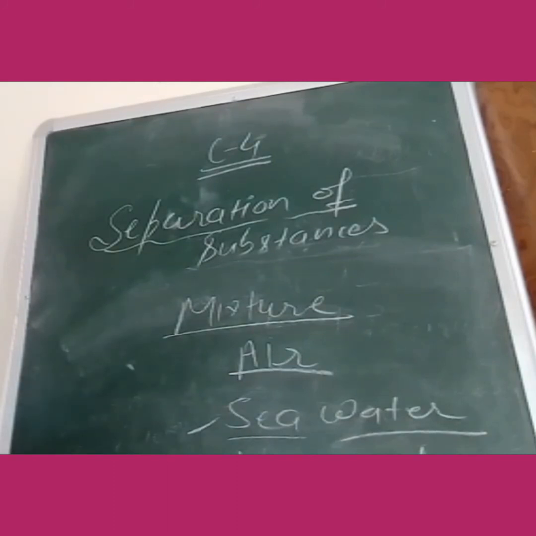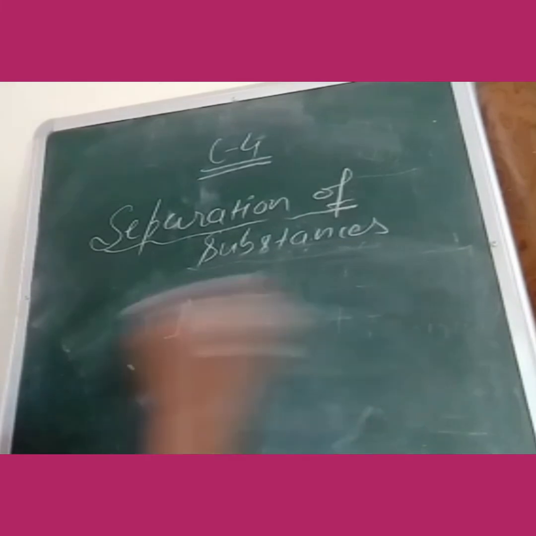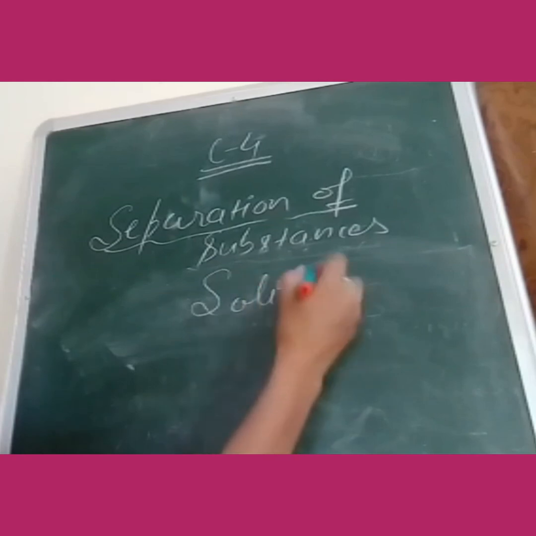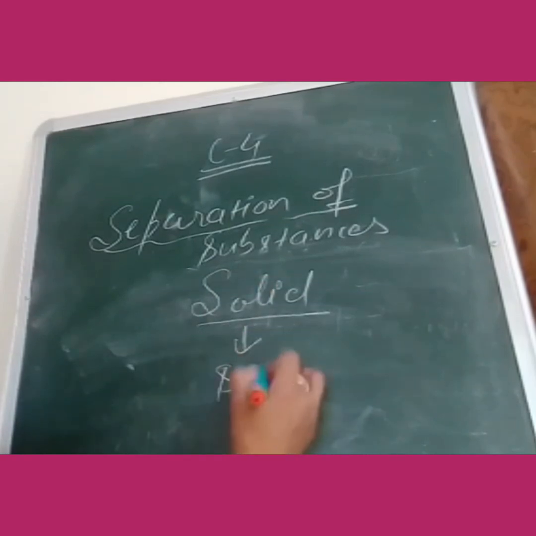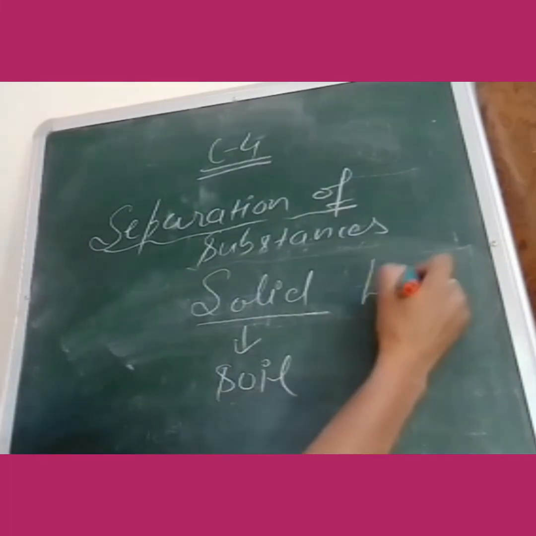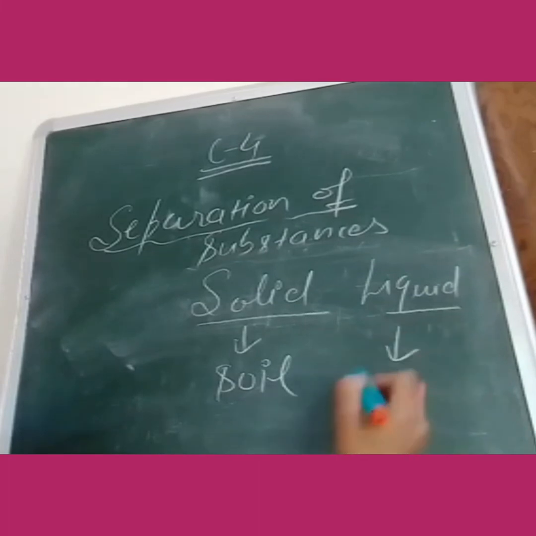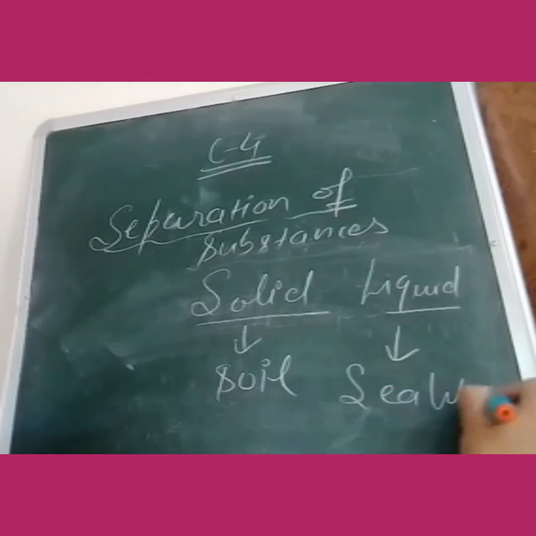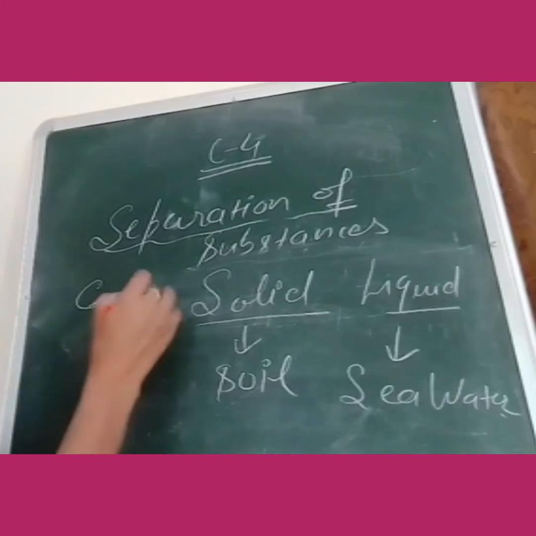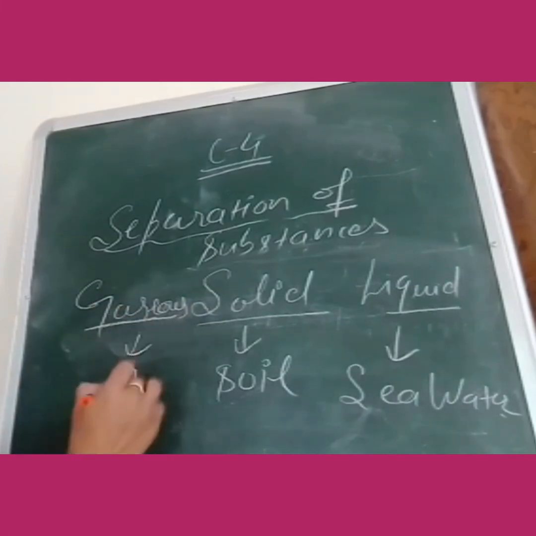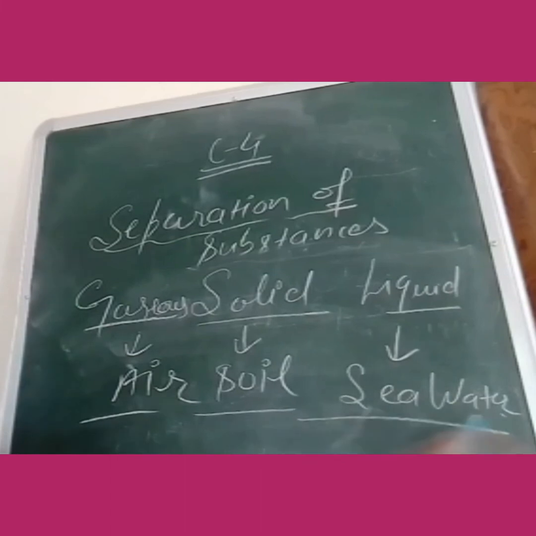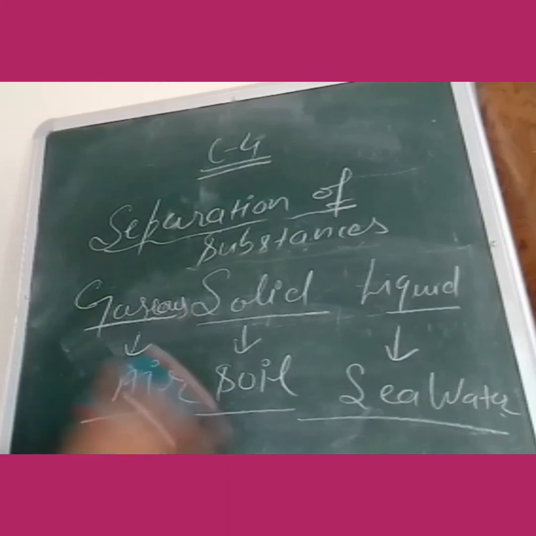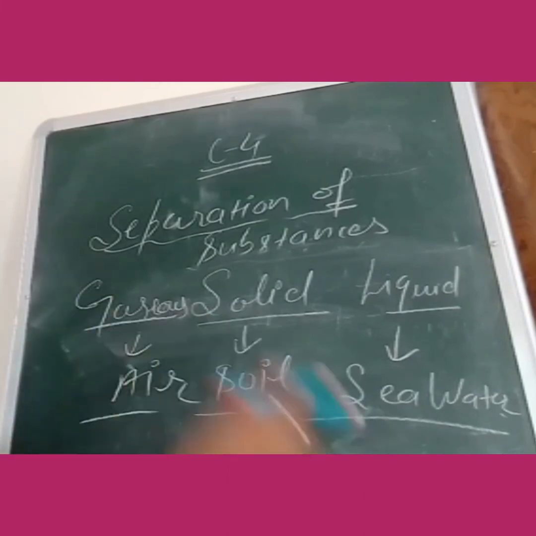Now you should know examples of solid, liquid and gaseous mixtures. If we take the example of a solid mixture, it will be soil. A liquid mixture example will be sea water. A gaseous mixture example will be air. So this is about solid mixtures, gaseous mixtures, and liquid mixtures.